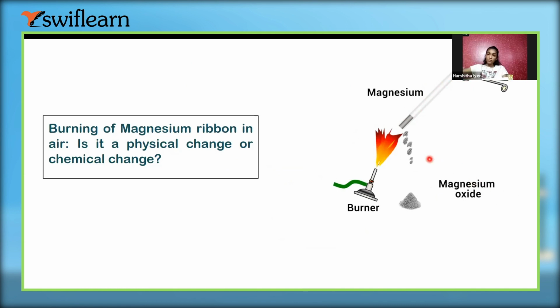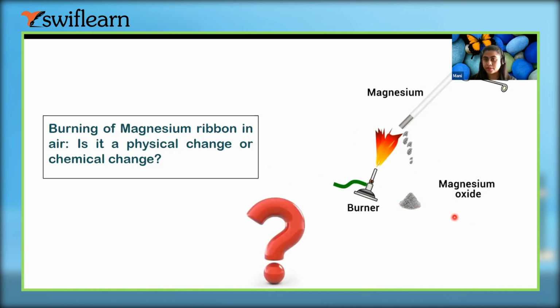But the speciality is that this magnesium oxide is white in color. But if we see it's a byproduct, so it should be in a grayish color, because we get ash in black color or gray color, right? So it should be in that color. But it is a special case: when we burn magnesium ribbon, we get magnesium oxide of white color, right?